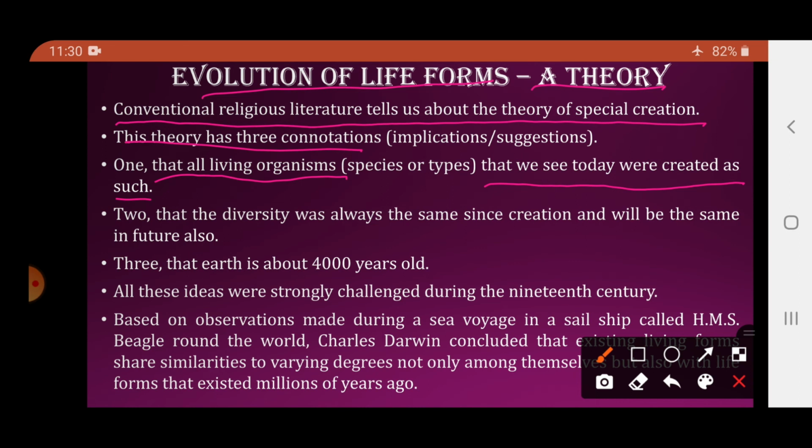Which are those implications? एक इम्प्लीकेशन ये है कि अभी के जो प्रेजेंट डे ऑर्गेनिजम्स है they were created as such, वो ऐसे ही बन गए थे, उसमें कोई भी चेंजेस आए नहीं है. Second, the diversity was always the same since creation and will be the same in future also. And 3, that the earth is 4000 years old.